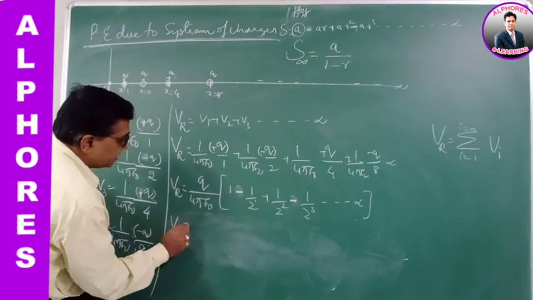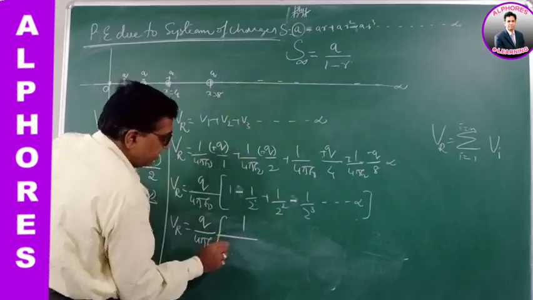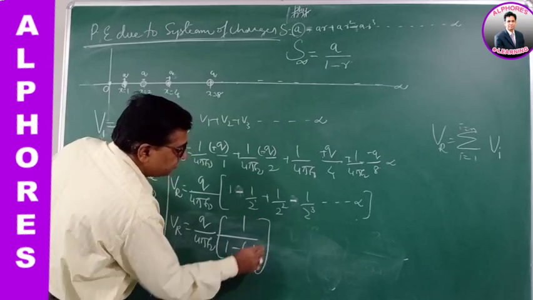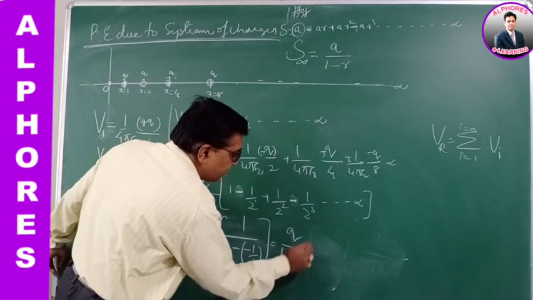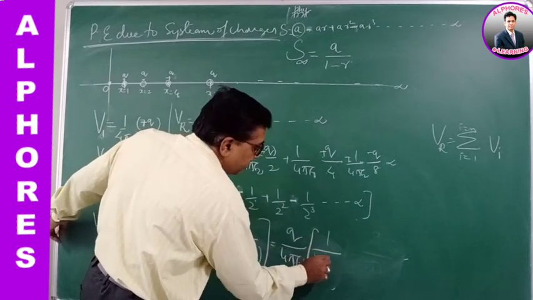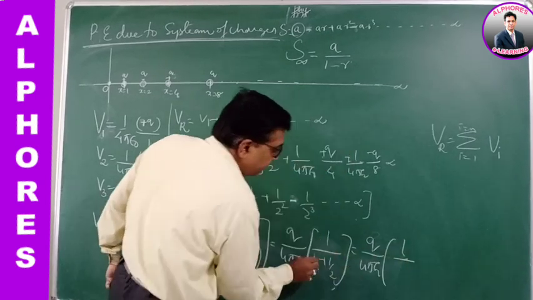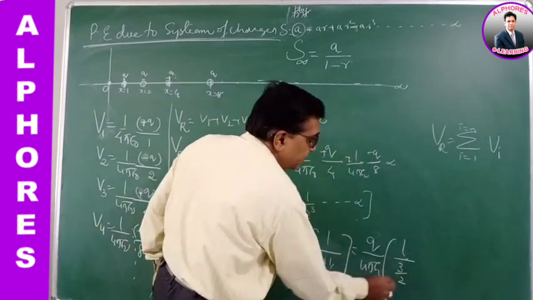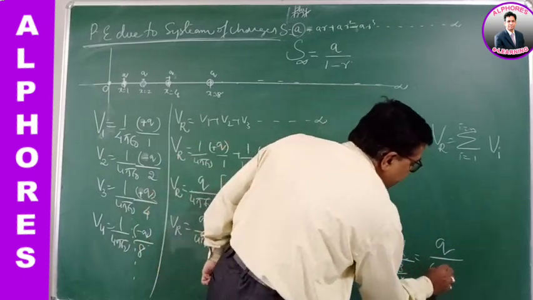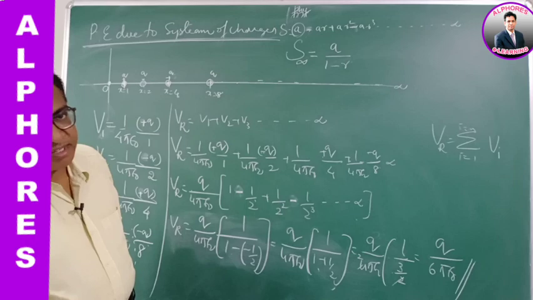So the total potential is Q by 4 pi epsilon naught, first term A by 1 minus the common ratio. The common ratio is minus 1 by 2, so it's 1 by 1 minus minus, which is plus, 1 by 1 plus 1 by 2. So it's Q by 4 pi epsilon naught, 1 by 3 by 2, which gives Q by 3 times 2, that is 6 pi epsilon naught.